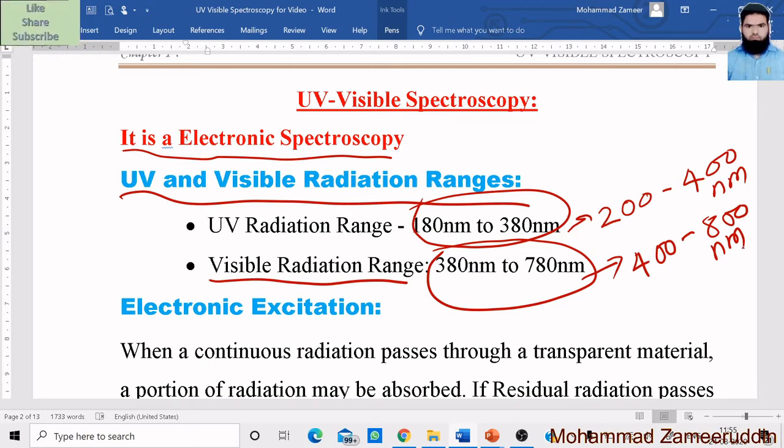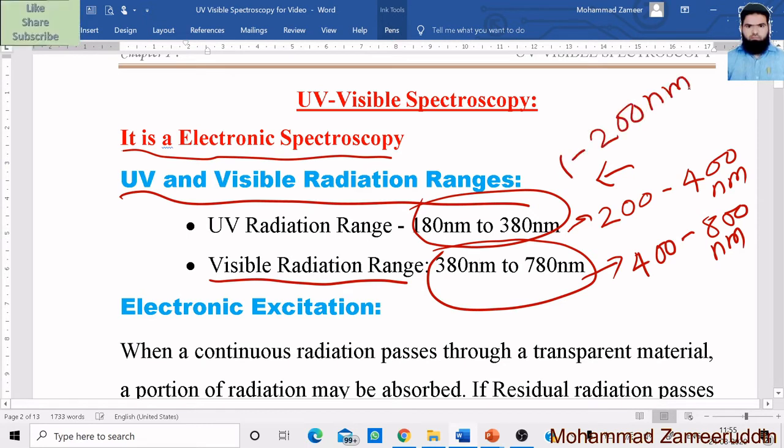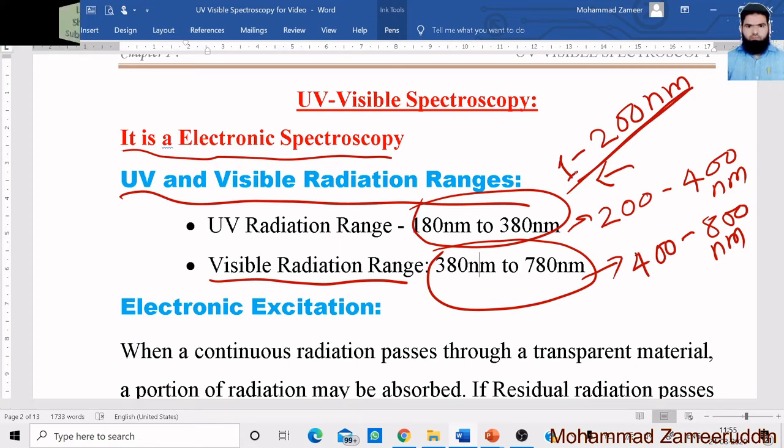Now before 200, there are the vacuum ultraviolet radiations. These vacuum ultraviolet radiations are from 1 to 200 nanometer. So the radiations from 1 nanometer to 200 or 180 nanometer are called vacuum ultraviolet radiation. Why is it called vacuum?